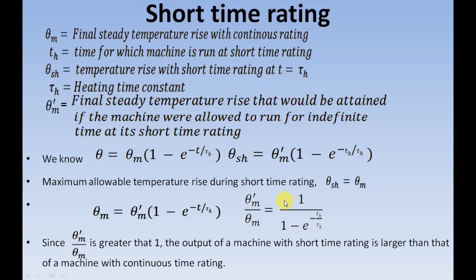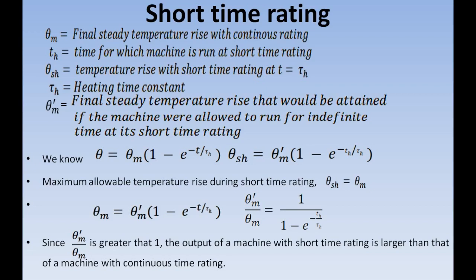From the temperature rise relation, we very well know that the maximum value which is possible for this theta sh is theta m. In the definition of short time rating, it's very clearly mentioned that the temperature is not allowed to rise beyond the permissible limit. The permissible limit is actually the theta m. So in this case, if you are seeing this relation, the maximum value of theta sh is theta m.